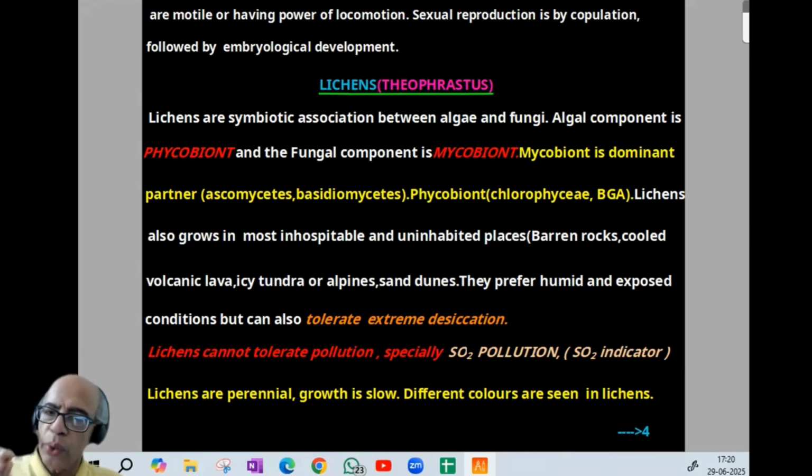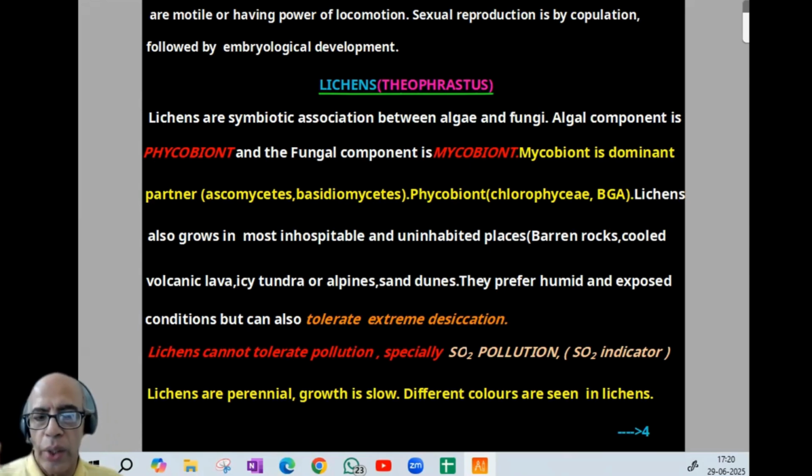Lichens grow in the most inhospitable and uninhabited places, that is barren rocks, cold volcanic lava, icy tundra or alpines, sand dunes, etc. They prefer humid and exposed conditions, but they can also tolerate extreme desiccation.